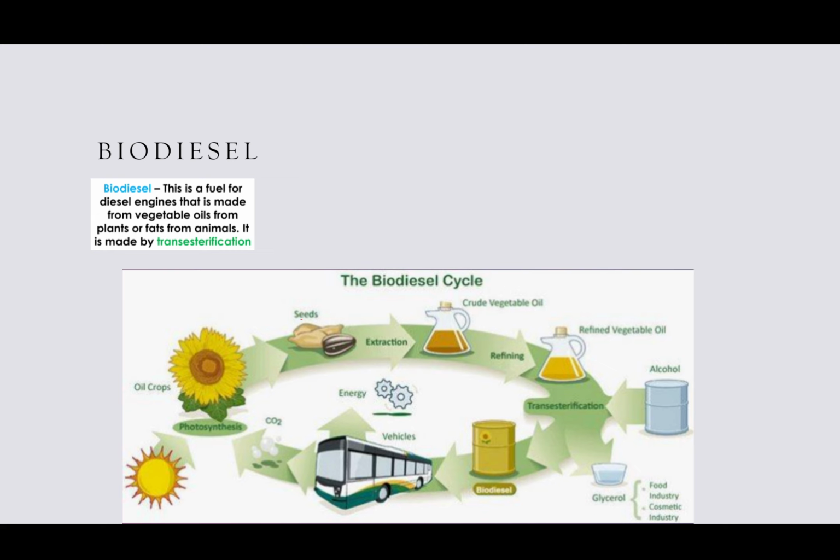The glycerol that is left off goes into the food industry or the cosmetic industry, because glycerol is what is in lipstick and those types of materials, and glycerol is also in food, different types of drinks and highly processed foods. And then what is left is the biodiesel that we can use in vehicles, and the vehicles would produce carbon dioxide that then goes back into plants for photosynthesis, etc. All right, so the biodiesel process is important.